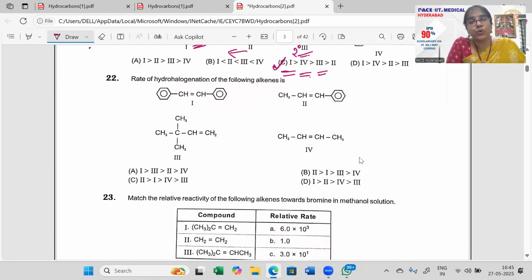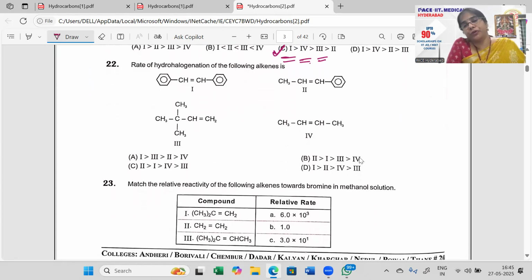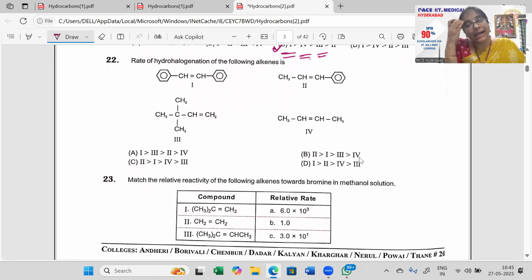Rate of hydrohalogenation of the following alkenes. Hydrohalogenation, which means you are actually putting in halogen groups there. Hydrogen and halogen groups should be coming up there, right? So I'm just trying to see here, the double bond breaks, you have a phenyl group there. Then look at the first option, either of them can take up a positive charge because it's a symmetric figure. So give one a positive, give one a negative.